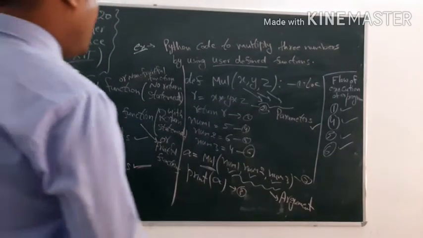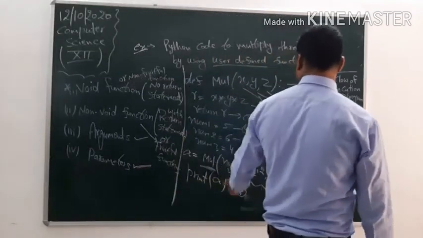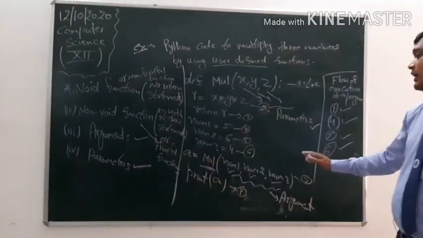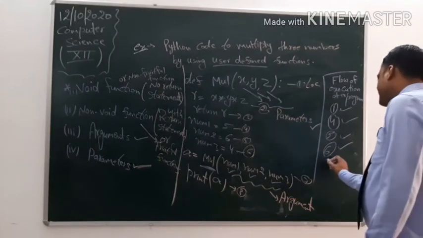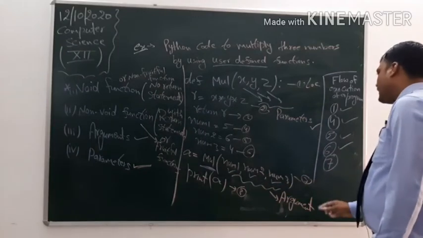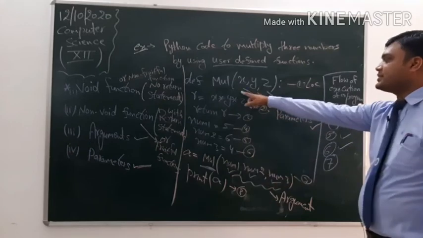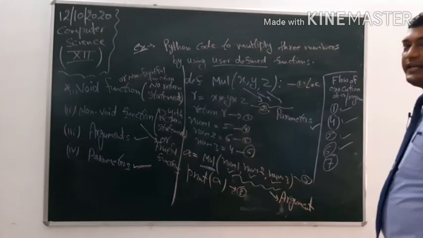Clear? Now the sixth line of code, after that the eighth line of code in which the arguments will be passed, and then the seventh line of code. After that the arguments will be passed here, and then the computation will take place.